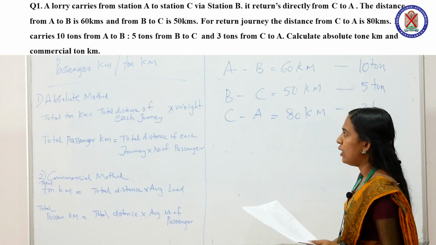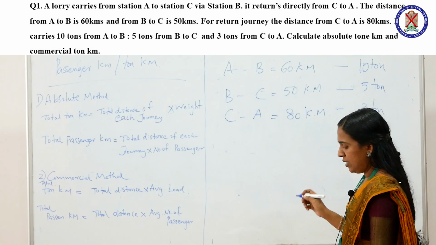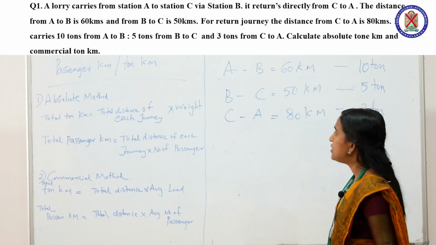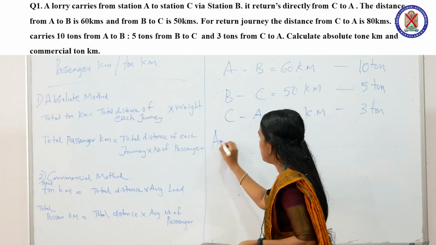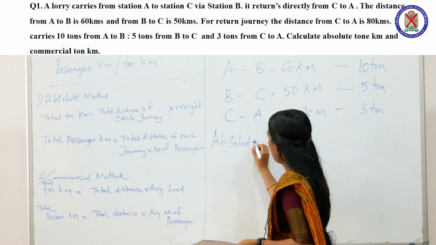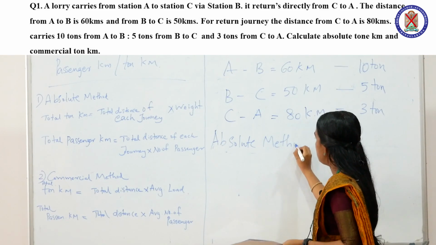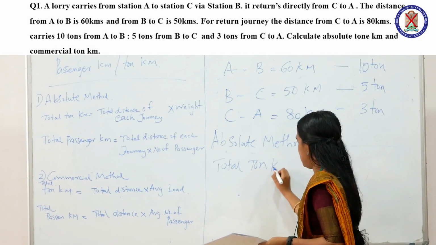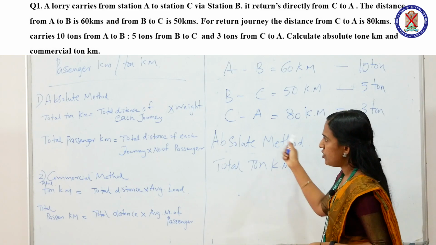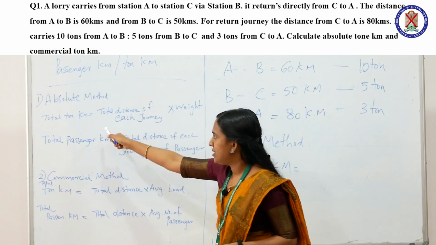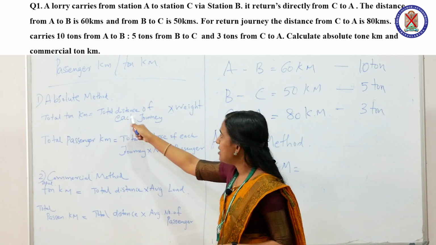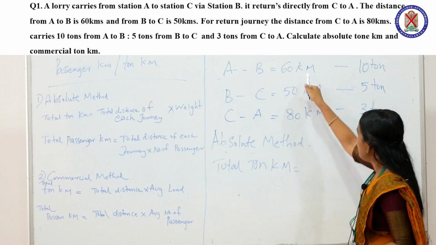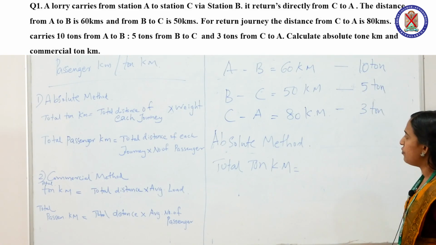First of all, we have to calculate total ton kilometer by using absolute method. So, absolute method. We have to calculate total ton kilometer. The equation for calculating the total ton kilometer in absolute method is the total distance of each journey into weight. So, each journey distance is multiplied with the weight.